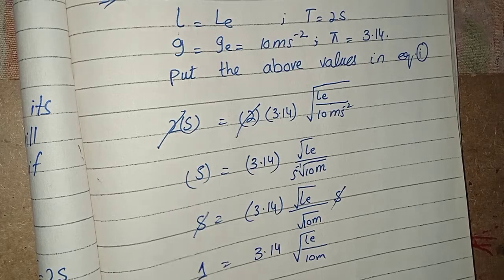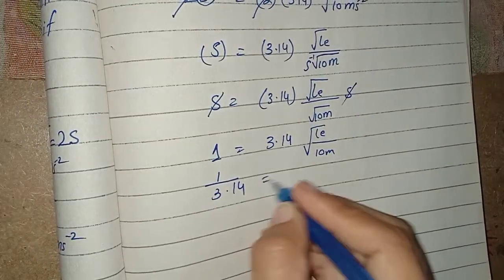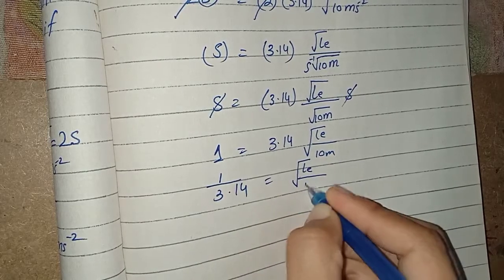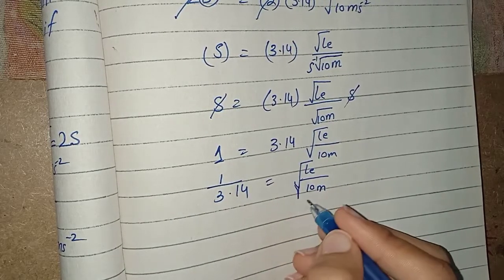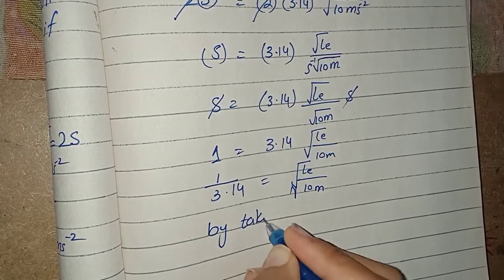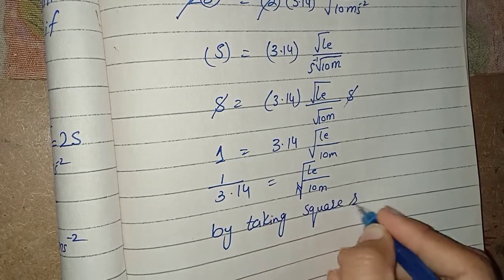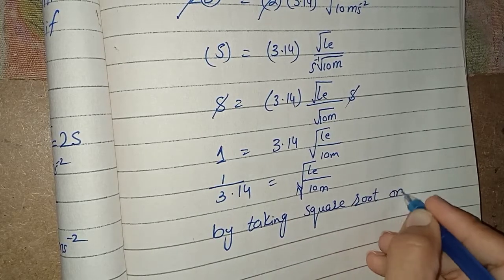Okay. 1 over 3.14 by cross multiplication will equal to LE over 10m, by taking square root on both sides.